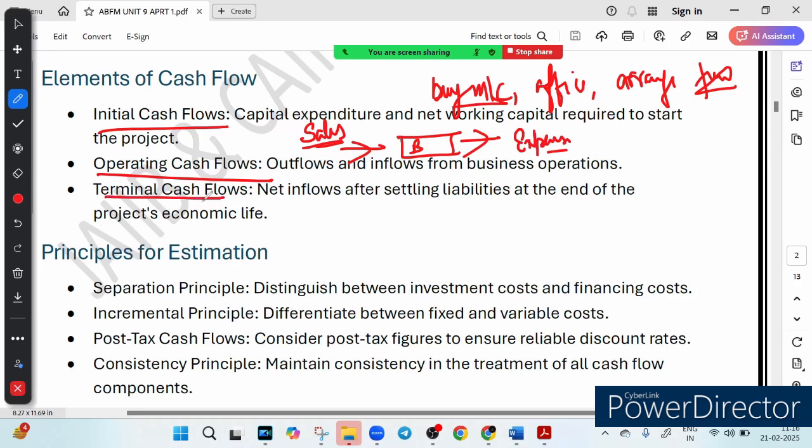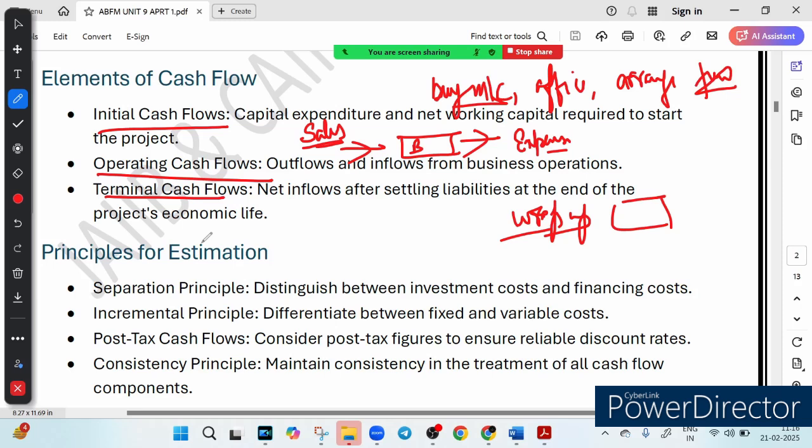And last we have terminal cash flow, which means the final cash flow left when the business wraps up. So wrapping up the business, whatever amount is left after clearing all debt and obligation is called terminal cash flow, right? So we have the three cash flows: initial cash flow, operating cash flow, and terminal cash flow.